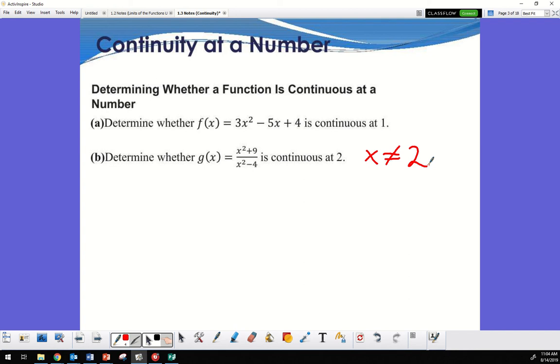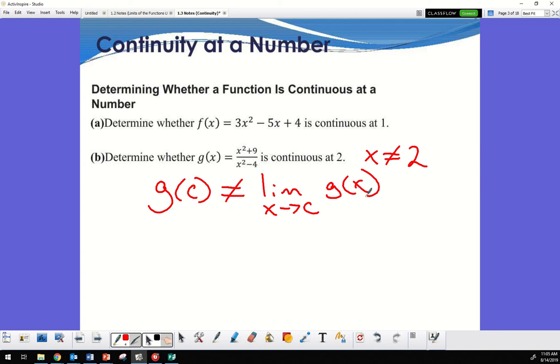It kind of does, but it's not going to be the same. Because I know that g of c is not going to be the limit as x approaches c of g of x.